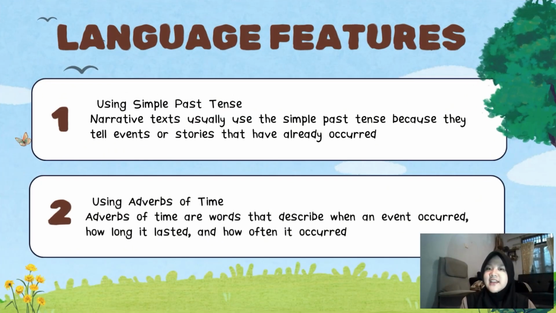Okay, next is language feature of narrative text. One is using simple past tense. Narrative text usually use the simple past tense because they tell events or stories that have already occurred. Two, using adverbs of time. Adverbs of time are words that describe when an event occurred, how long it lasted, and how often it occurred.